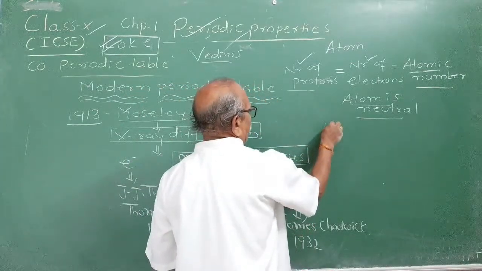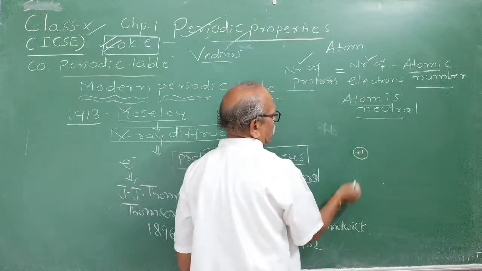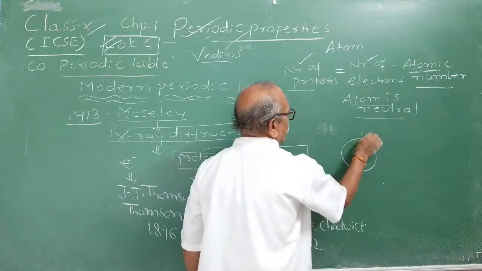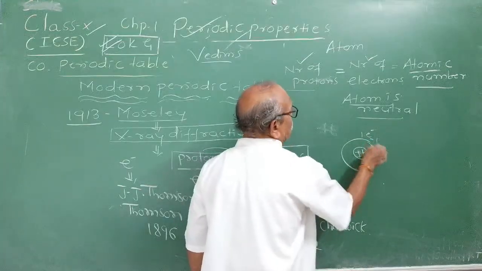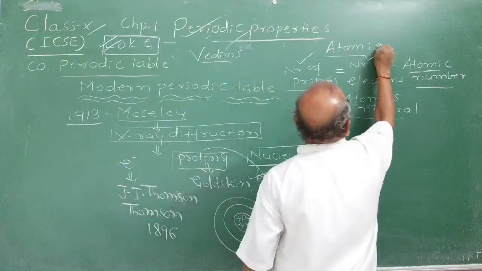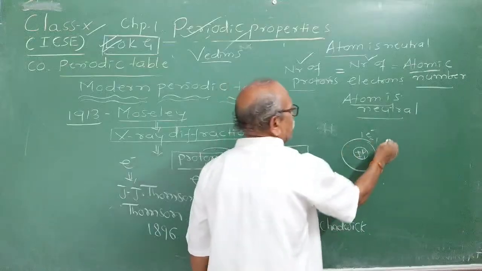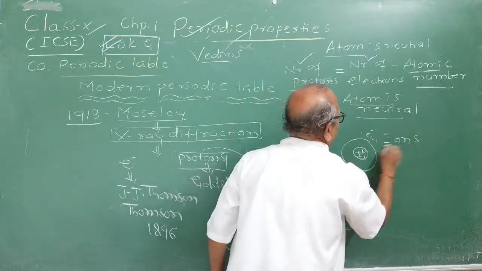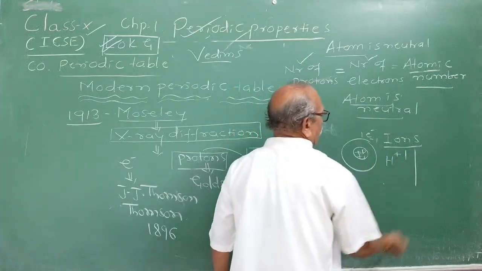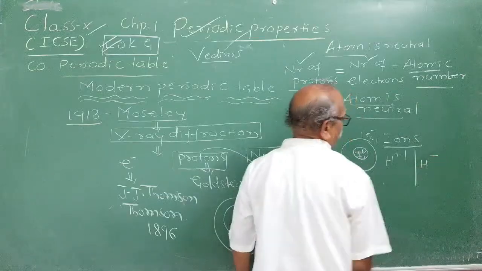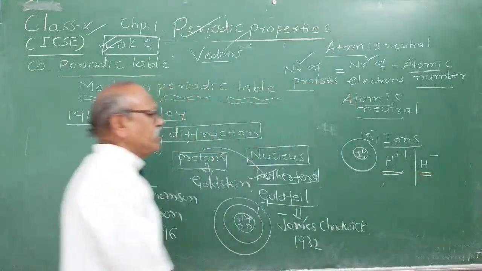Suppose that you take the hydrogen atom. Hydrogen will have only one proton, and one electron is revolving around the nucleus. What is the unit charge of the proton? +1, and the electron -1, so the net charge becomes 0. Therefore the atom is neutral. Whenever it gains or loses electrons, ions are formed, right? When hydrogen loses an electron, it forms the H+ ion. And when it gains an electron, it forms the hydride ion. Like this, positive ions are formed when electrons are lost, and negative ions are formed when electrons are gained.